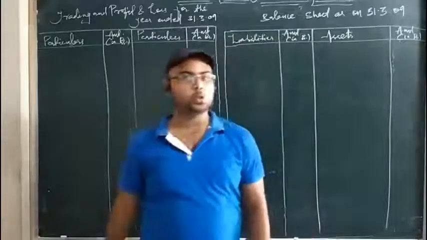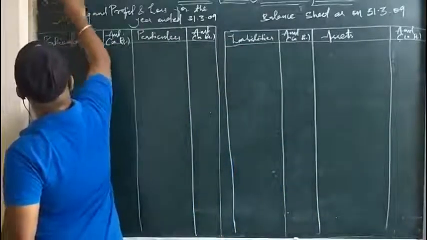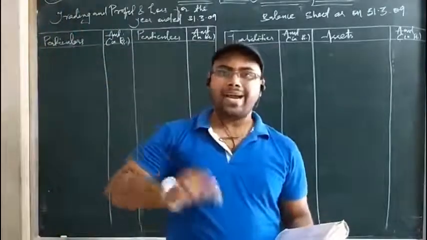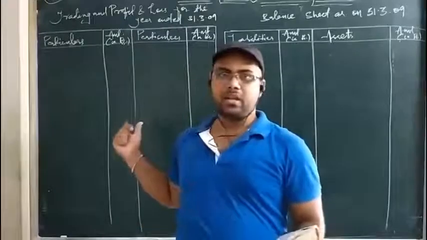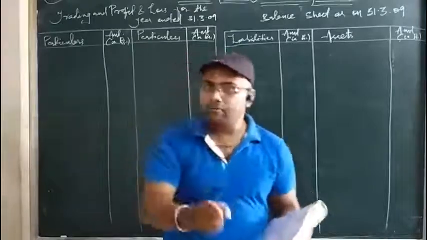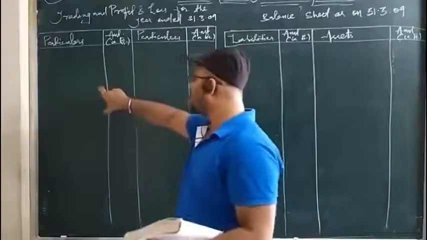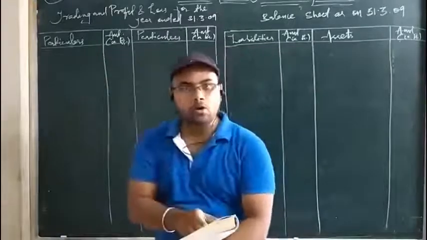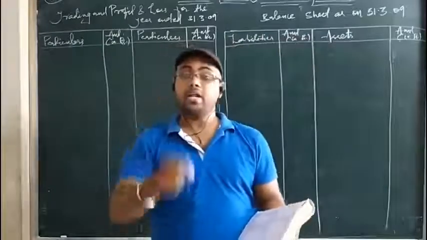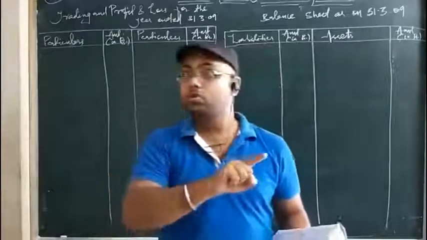So let's start question number 13. I have told you that whatever item comes, you post it similarly. Likewise, if you get an item of asset, then post it in the balance sheet. Never solve a problem by finding out the items and posting them in the trading and profit and loss account, and then finding out the items and posting them in the balance sheet. No, you should not do that, because it consumes more and more time. We should not do like that.